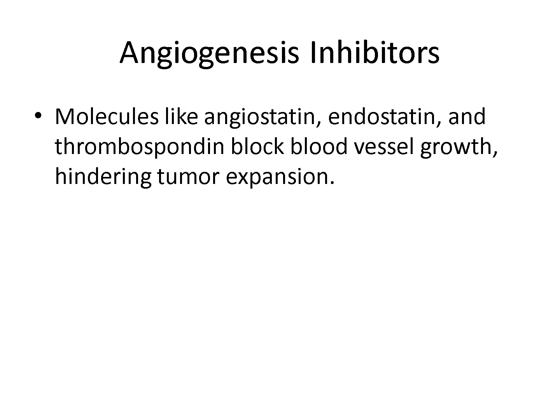Just as some molecules stimulate blood vessel growth, others suppress it. Angiostatin, endostatin, and thrombospondin are natural inhibitors of angiogenesis. These molecules can prevent tumors from growing by cutting off their blood supply. Therapies targeting angiogenesis inhibitors are currently used in some cancer treatments. Maintaining a balance between activators and inhibitors determines whether a tumor will remain dormant or grow aggressively.